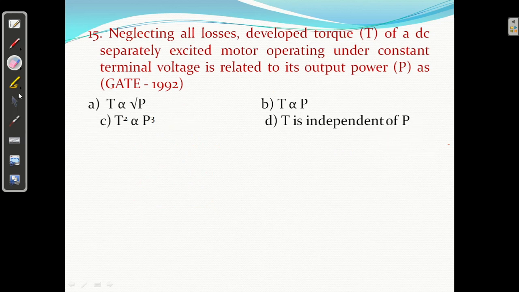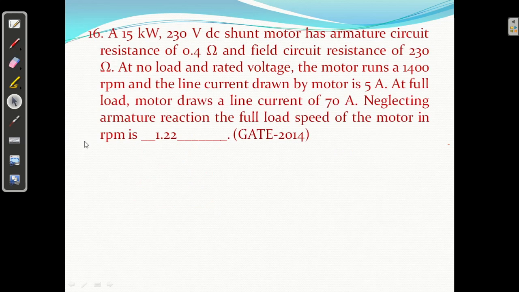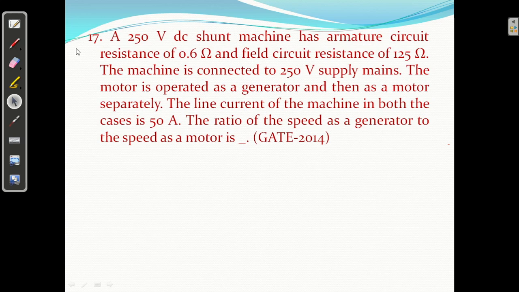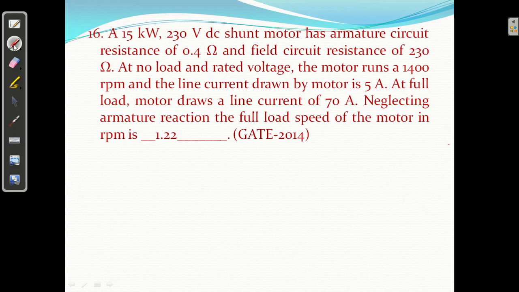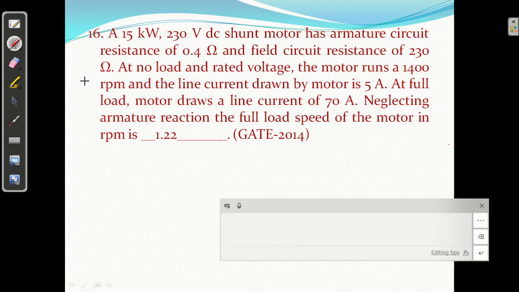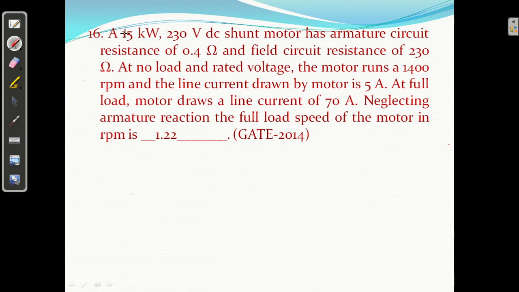Okay, question number 16. A 15 kilowatt, 230 volt DC shunt motor has an armature circuit resistance of 0.4 ohm, and field circuit resistance of 230 ohm.